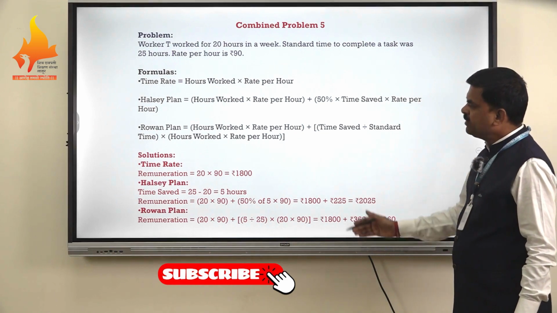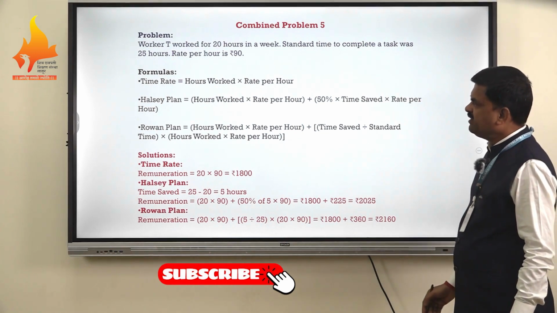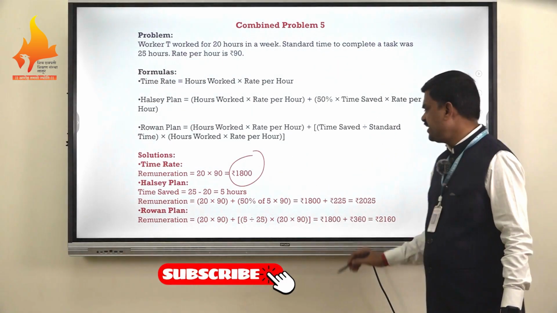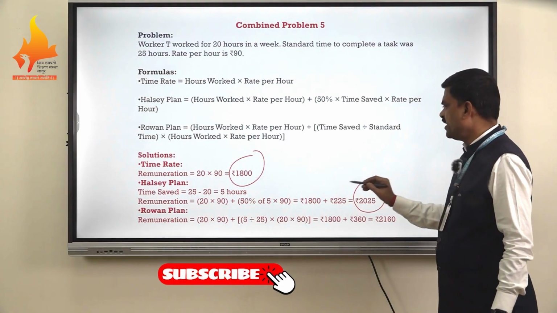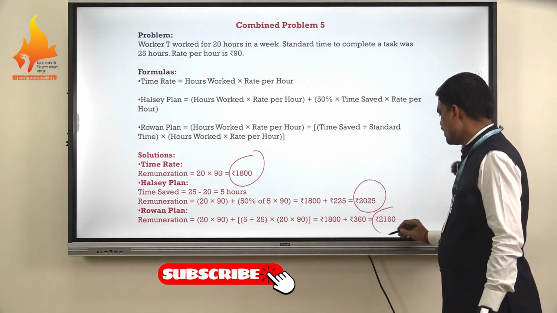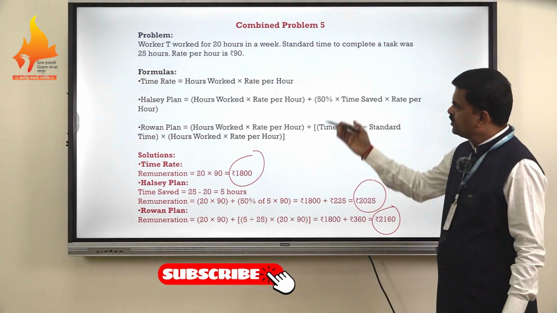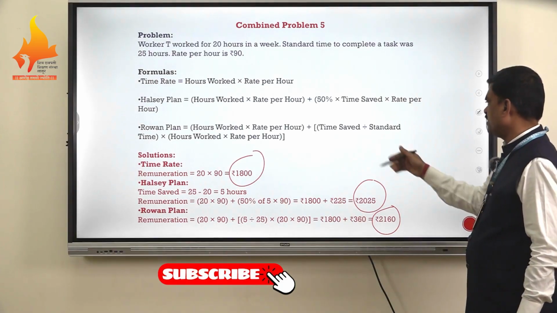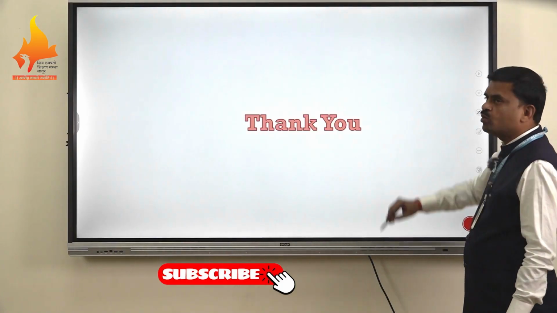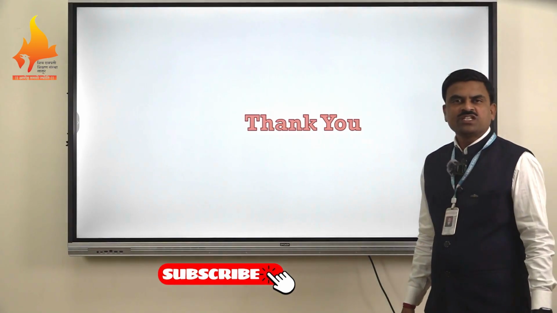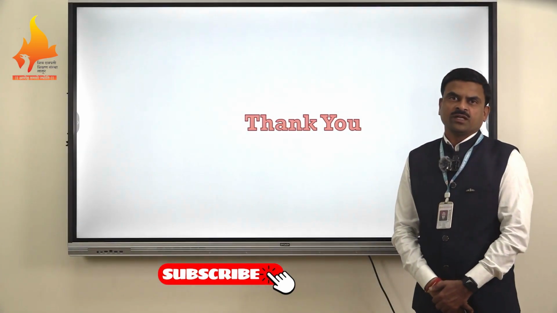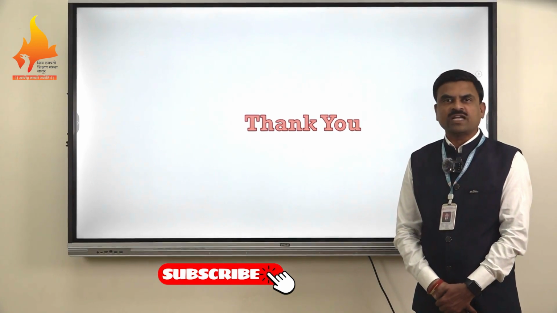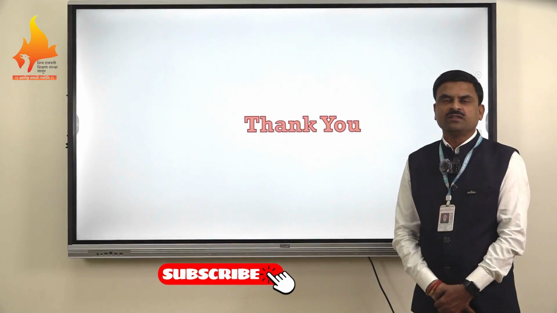This is again a combined problem. We can solve it ourselves. The workers are getting wages of 1,800 under the time rate, 2,025 under the Halsey plan and 2,160 under the Rowan plan. So once again it is clear that the Rowan plan has given more justice to the worker compared to the remaining two plans. So here in today's session, friends, we have discussed the remuneration of workers' wages under the three plans: time rate, Halsey plan and Rowan plan. Thank you.